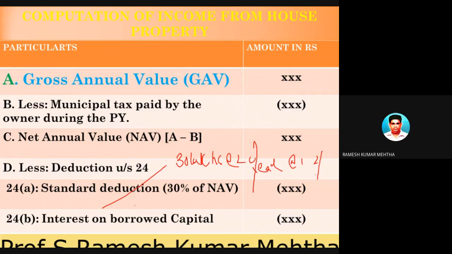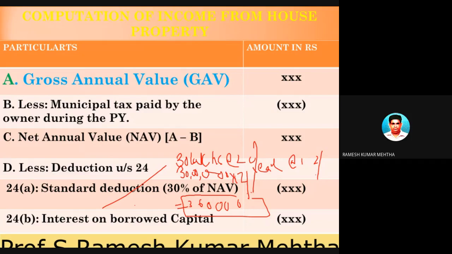Now what is happening because of this? You have to pay every year 12% interest on 30 lakhs, which is 3,60,000 rupees. So on this house property, one more expenditure is interest on loan borrowed for the purpose of construction or reconstruction or purchase or acquisition of the house property.